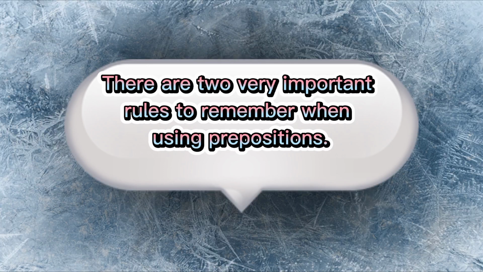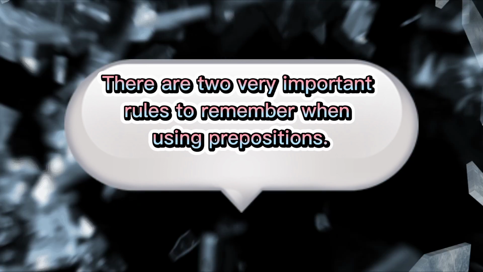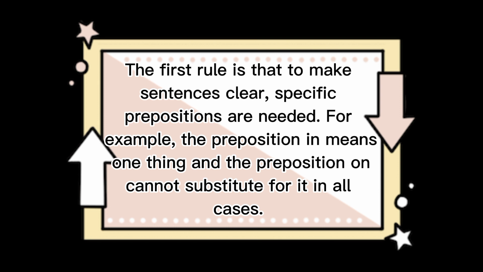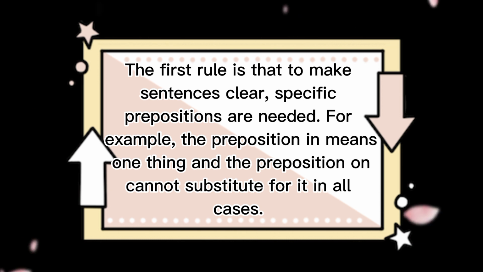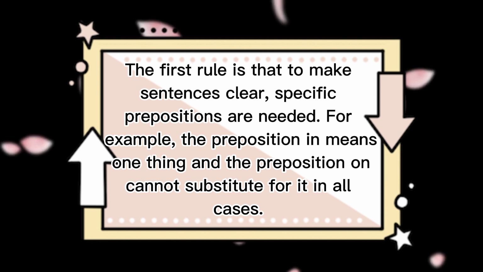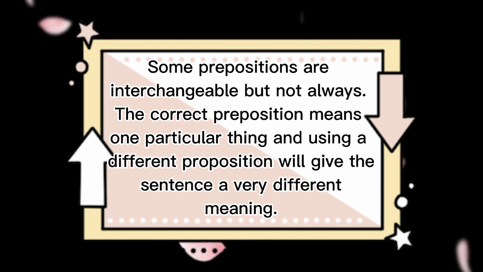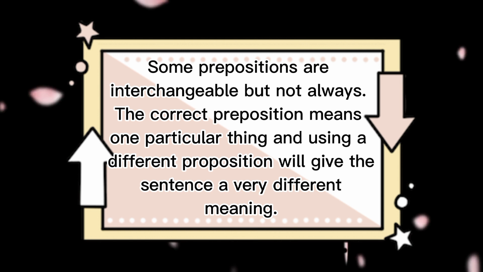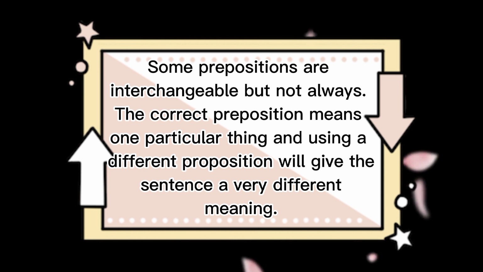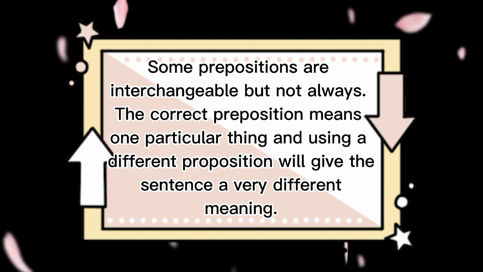There are two very important rules to remember when using prepositions. The first rule is that to make sentences clear, specific prepositions are needed. For example, the preposition in means one thing, and the preposition on cannot substitute for it in all cases. Some prepositions are interchangeable but not always. The correct preposition means one particular thing, and using a different preposition will give the sentence a very different meaning.